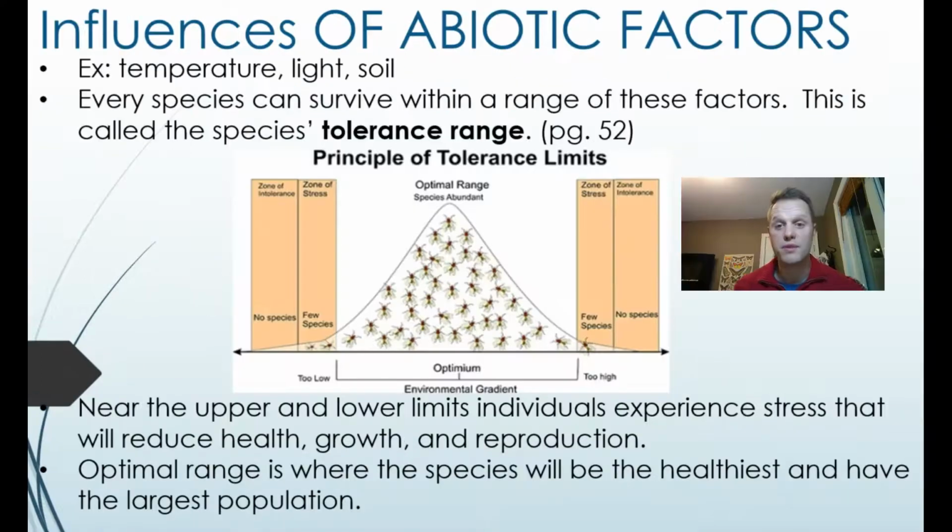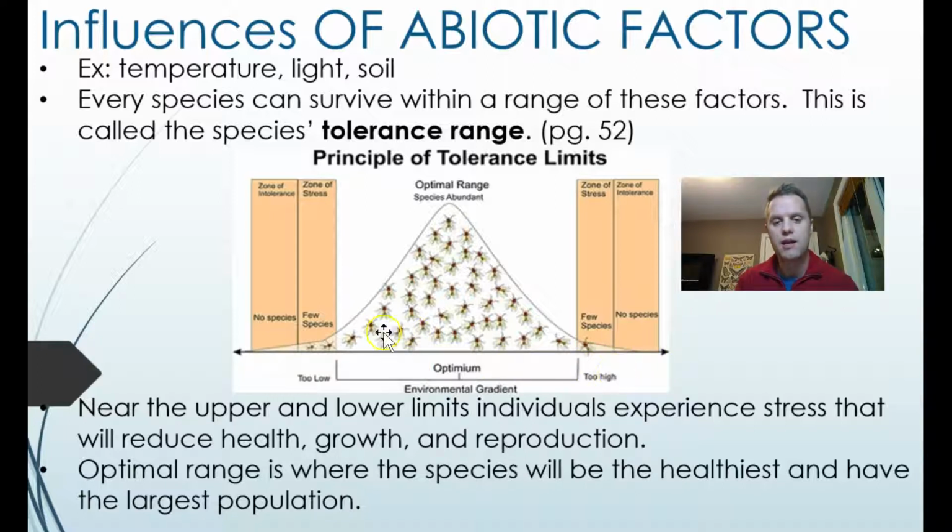When we talk about the influences of abiotic factors, we're talking about non-living things like temperature, light, and soil. And we can learn that when we're talking about abiotic factors like light, for example, species can exist within a very specific range of these factors, like sunlight. So if we look at this graph, we have very little sunlight, and we gradually increase the sunlight until we have lots of sunlight.